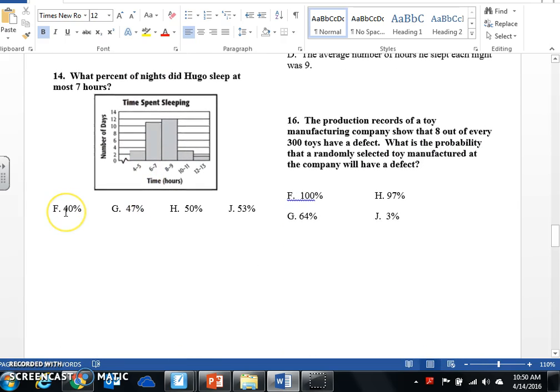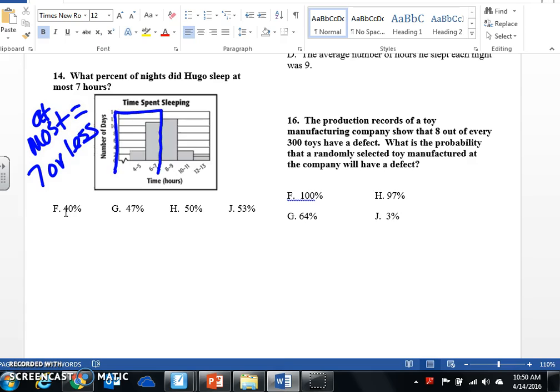All right, what percent of nights did Hugo sleep at most 7? So at most, you've got to think to yourself, if you go to your mom and you say, I need at most $7, that means you need $7 or less. So at most means 7 or less. So I go to the 7 and I'm going to go to the left because that's less. So that's what I'm going to be focusing on.